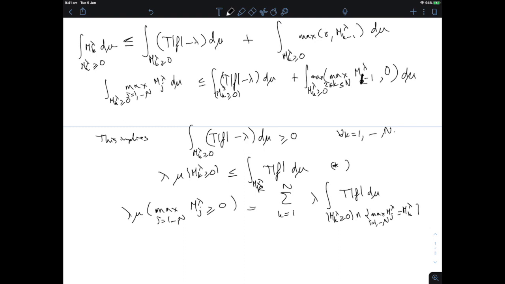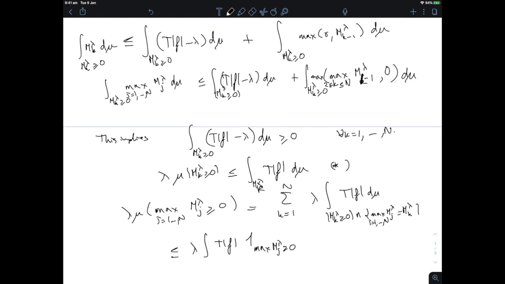Okay, but now I can use Hölder's inequality in this, and I would get that this is controlled by lambda times the integral of Tf times the indicator function of the set where the maximum of the m_j lambda is positive.